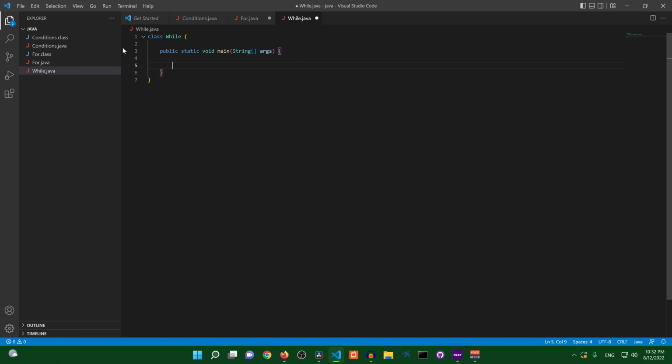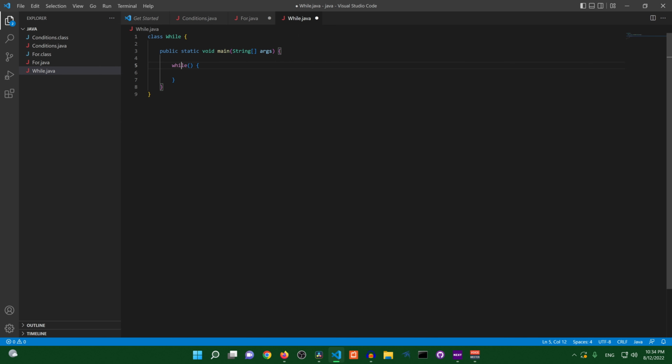So I'm going to go ahead and start writing down some code. We're going to type while, open and close parentheses, and then open and close curly brackets. Okay, so a lot like the for loop, there's going to be stuff that goes between the parentheses here. A very basic while loop can have one condition. You can obviously create more conditions using ands and ors, like stuff that we learned about in the last video.